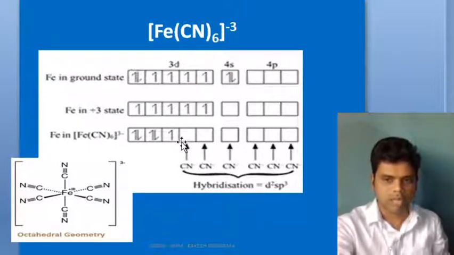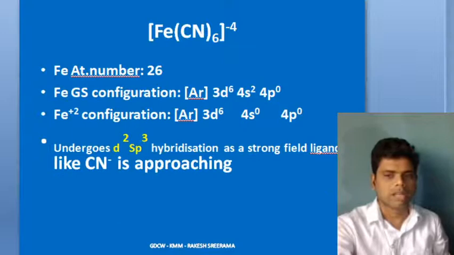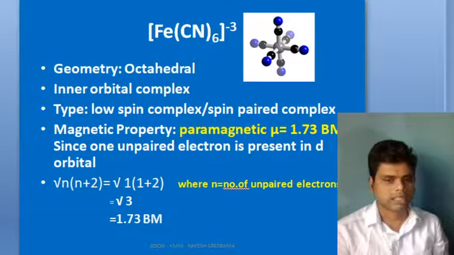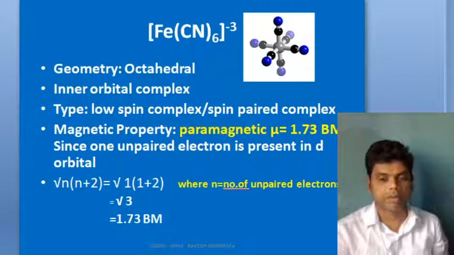So n-1 d orbital, ns orbital and np orbitals are involved. So we classify the complex as what? Inner orbital complex. Okay. Now comes the next one, magnetic property. What about its magnetic property? It's paramagnetic because one unpaired electron is there.